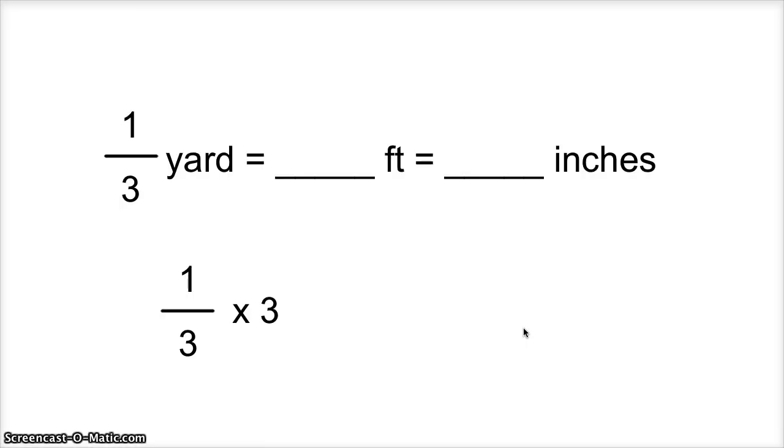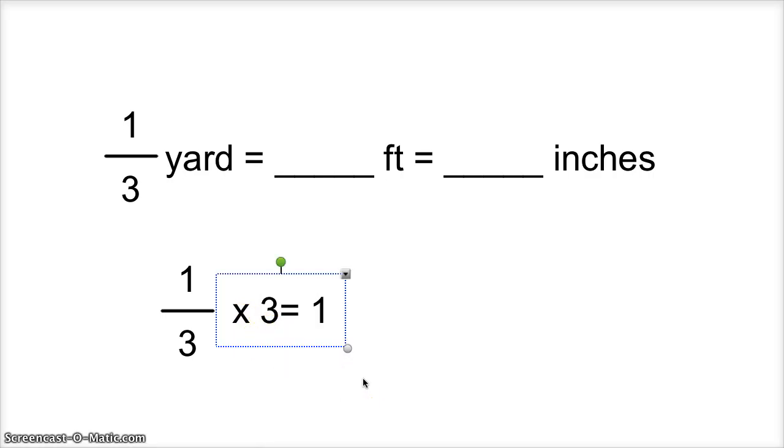Okay, these are the converting measurements. The first thing I'm going to do is look at 1/3 of a yard equals feet equals inches. So I'm seeing how many feet are in a yard. 1/3 is given to me, so that's why 1/3 is here. And I know that there are 3 feet in 1 yard, so I'm multiplying it by 3. So 1 times 3 is 3, or I could just simplify 3 divided by 3 is 1. Then I'm just multiplying 1 times 1, which equals 1.